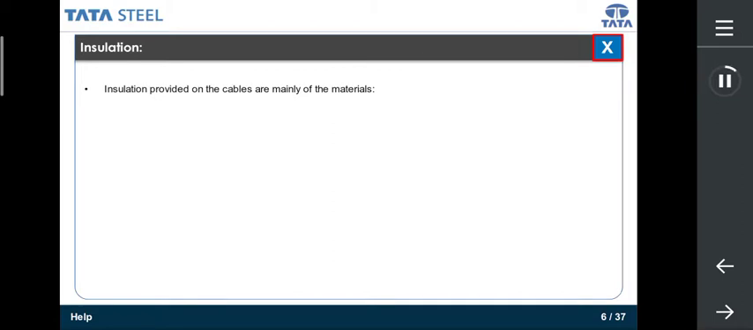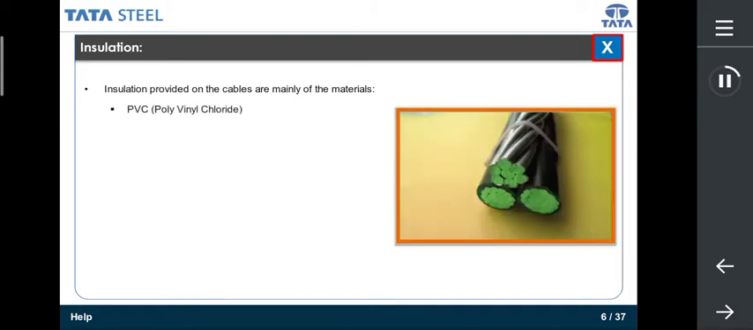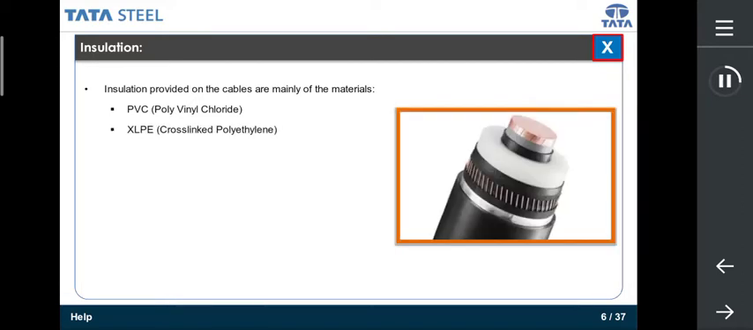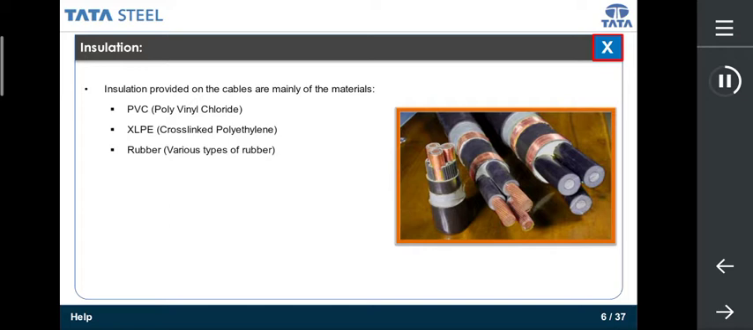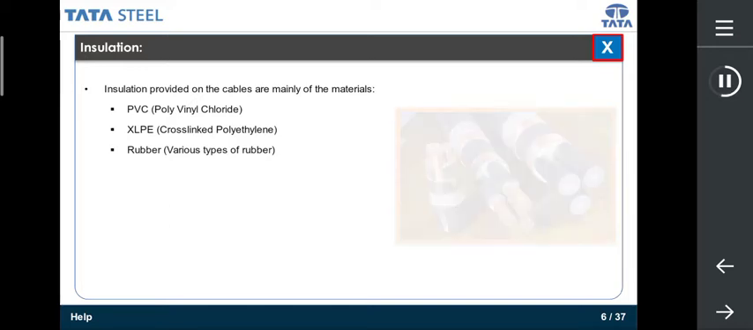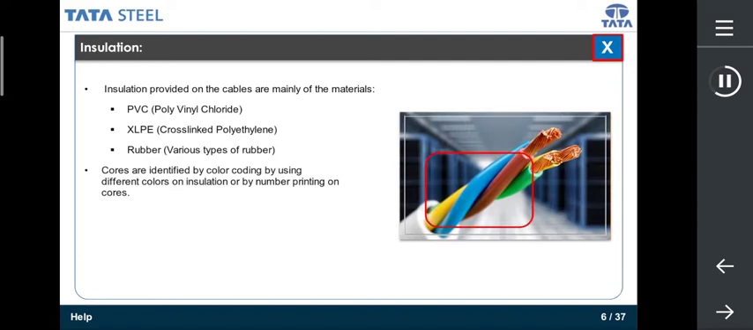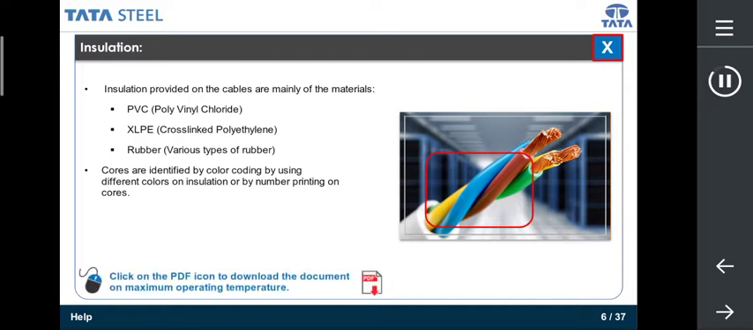The insulation provided on each conductor of a cable is mainly PVC, polyvinyl chloride, XLPE, cross-linked polyethylene, rubber, various types of rubber. Insulation material is based on operating temperature. Cores are identified by color coding by using different colors on insulation or by number printing on cores. Click on the PDF icon to download the document on maximum operating temperatures.